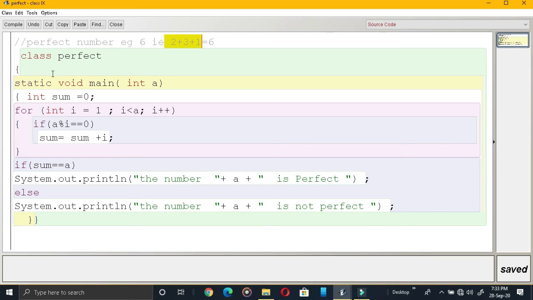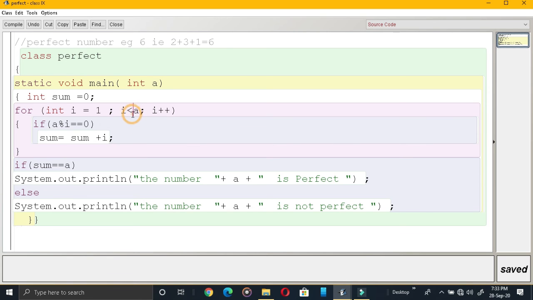Okay, so in our class, this is your number and this is the variable to store the sum of the factors. The factors will be added and kept in this variable. Now the loop runs from 1 to the number. I have not kept i less than or equal to. Do you know the reason? Because I don't need to include the original number itself. That's why i less than a.